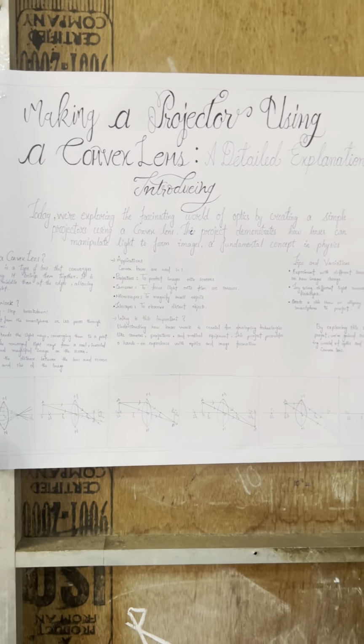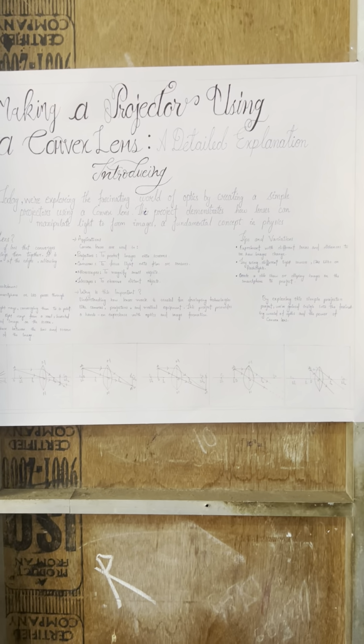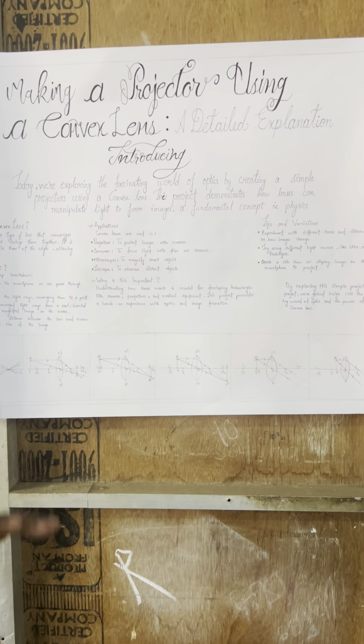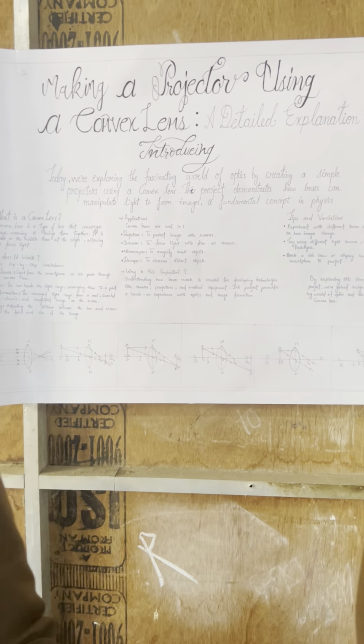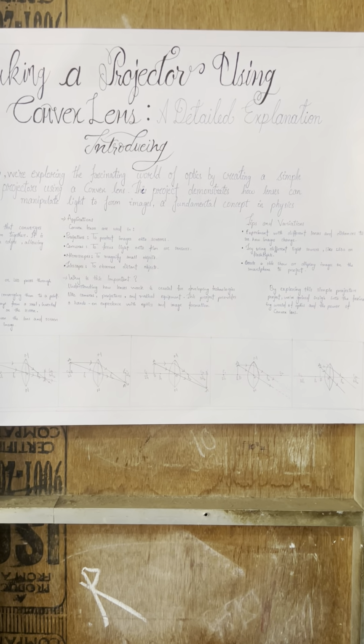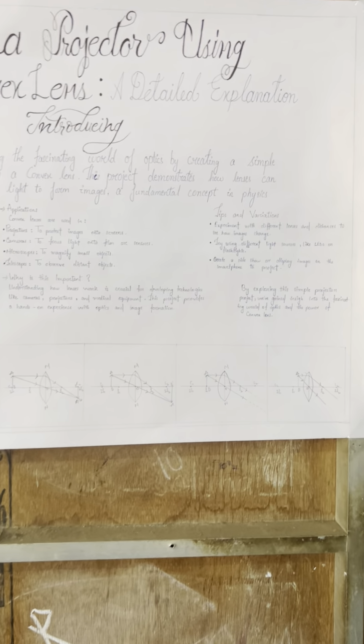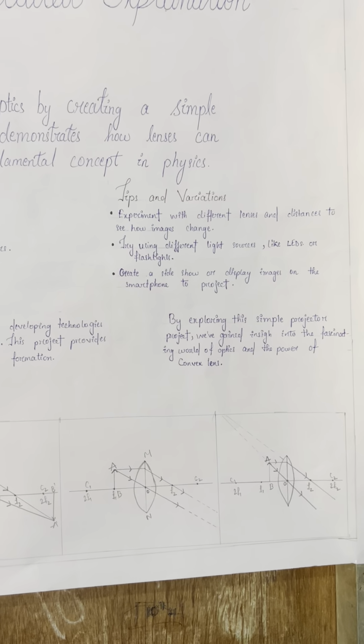This is the way it works. Now we will see what tools we have used. First of all, we have taken a cardboard. After that, we have taken a thermocol. After that, we have taken two convex lenses.